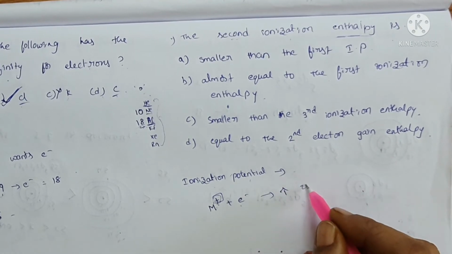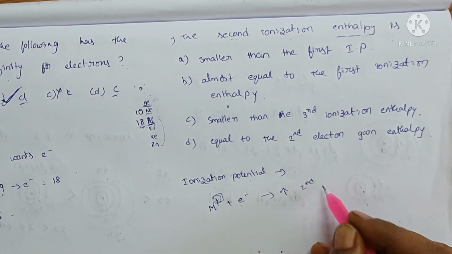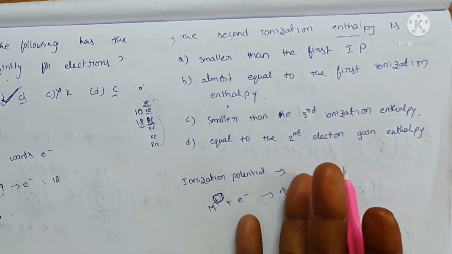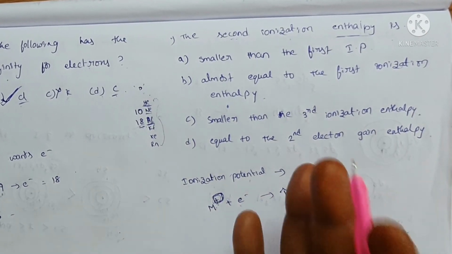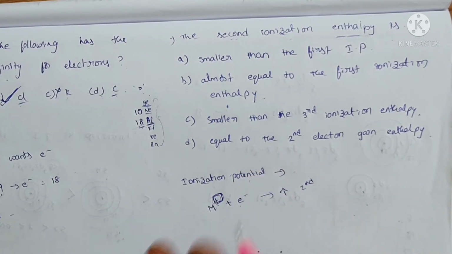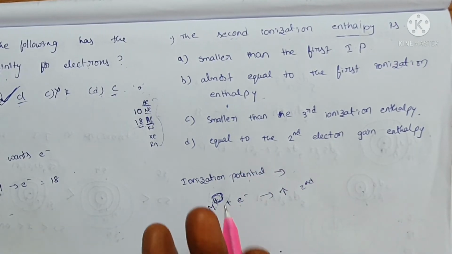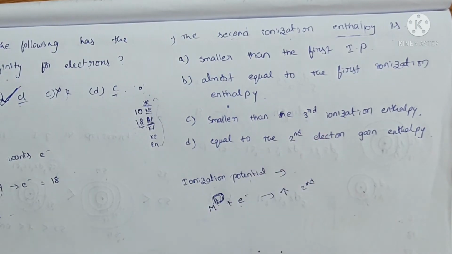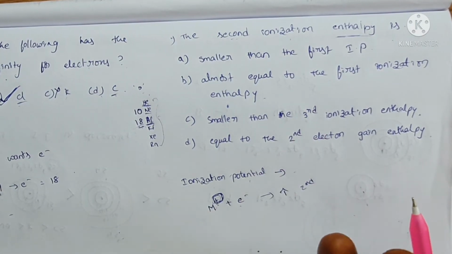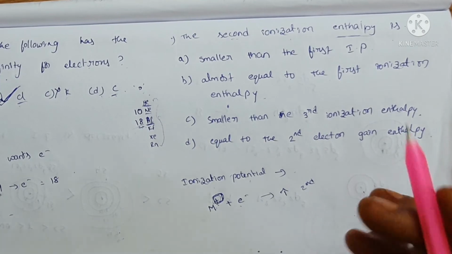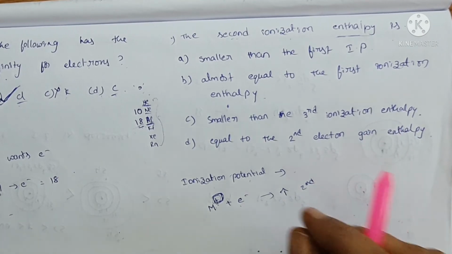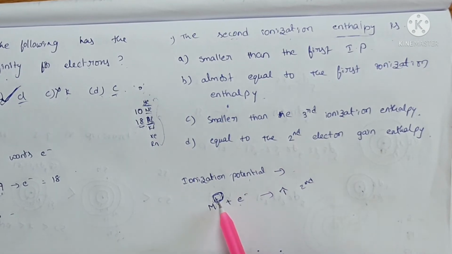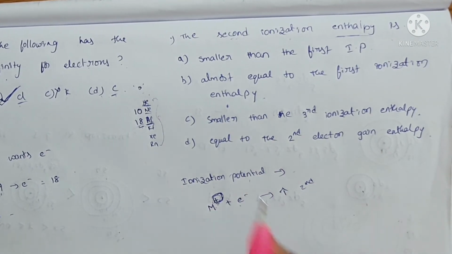The second ionization energy is very high because it already forms a cation. Whenever a positively charged ion is formed, the nuclear charge effect increases and the attraction on the outermost electrons increases. So it is not easy to take another electron from the M plus ion, a positively charged ion.